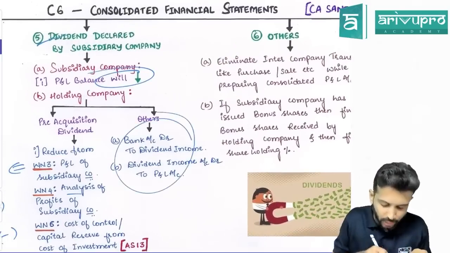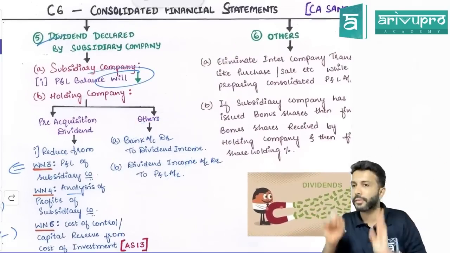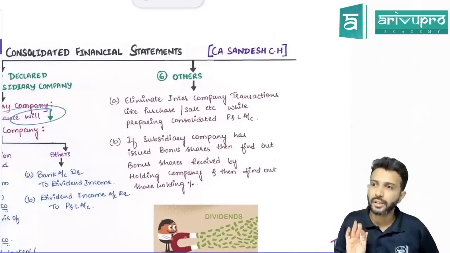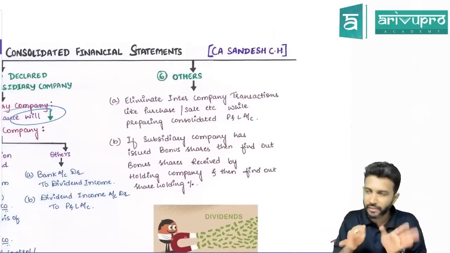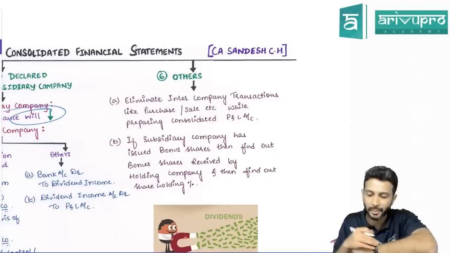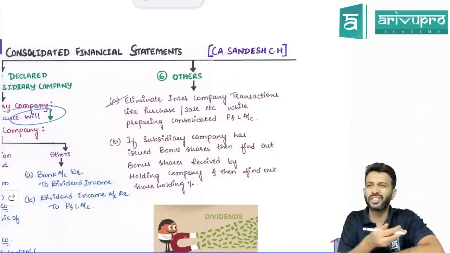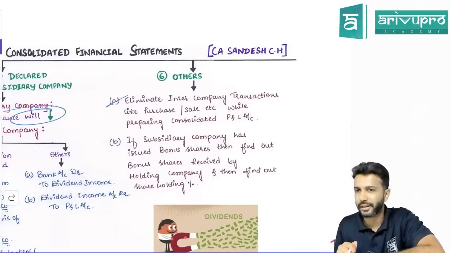However, if it is a normal dividend, what is the entry? You already know. Bank to dividend, dividend to P&L. That's what I've given. Now making sense? That's the reason I took one problem. If you had taken this earlier, I thought it would not have made sense. So I took one question and came back to this. The other thing is intercompany eliminations that we already discussed. Mutual owings and all you need to eliminate.